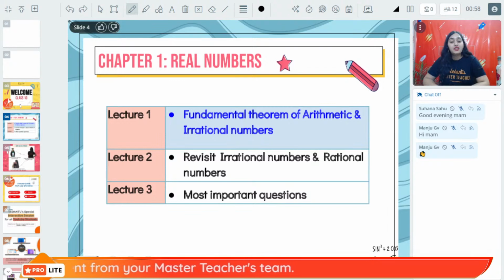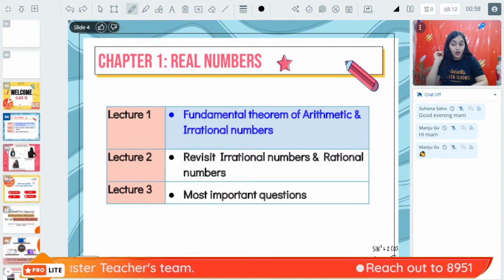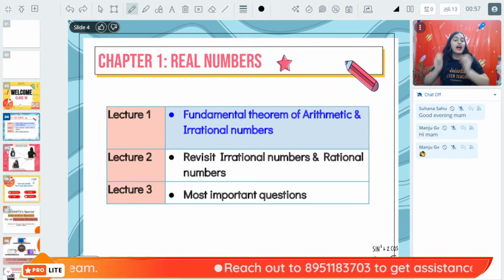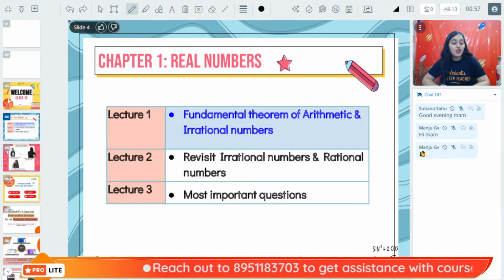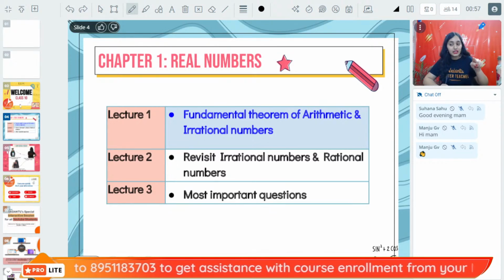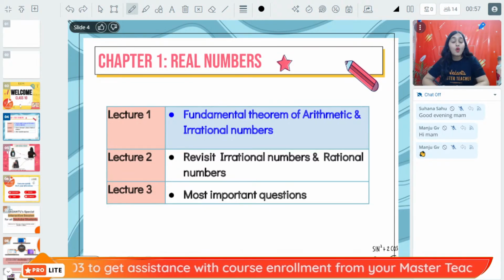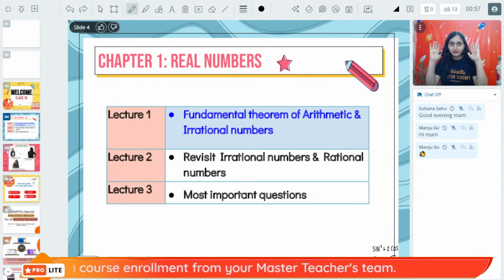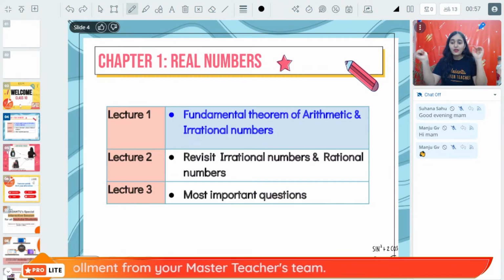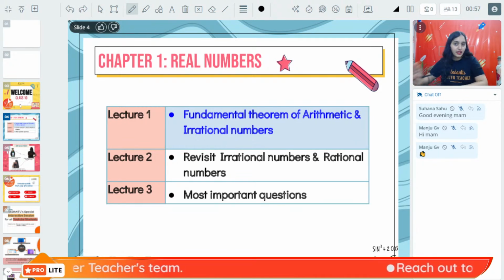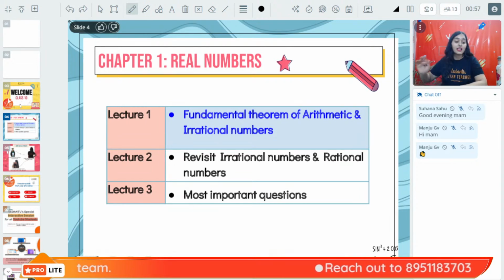Now, today we are starting the very first chapter, that is real numbers. I hope that all of you have seen the previous video where I told you about the deleted syllabus of class 10. If not, do watch that video because it will help you know what not to study this year. In the title of this video, you can see Euclid's division lemma is written, but we are not going to cover it because it is not in your syllabus.